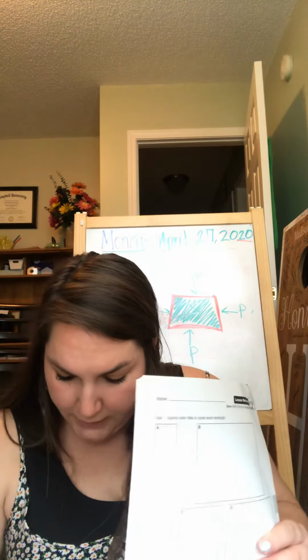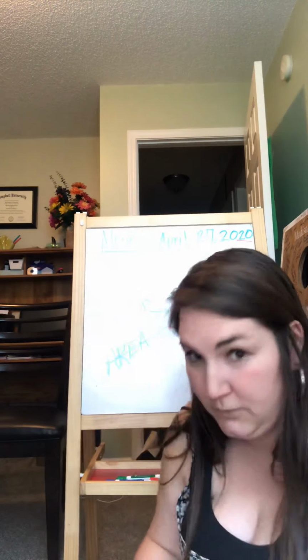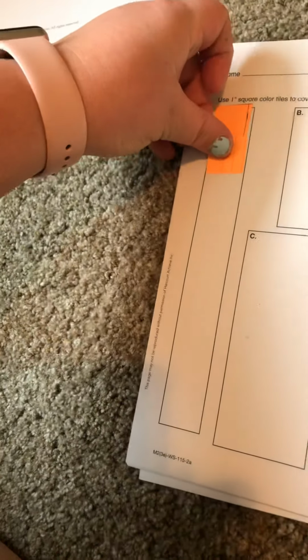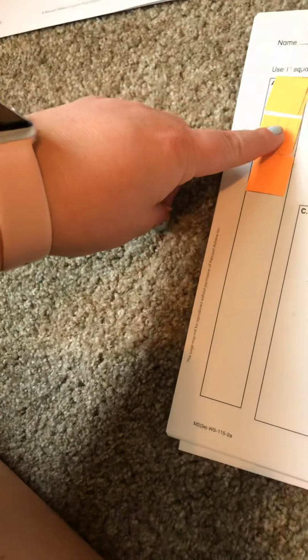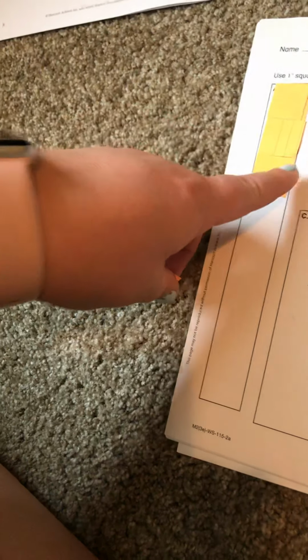We are going to find the area of, let's do letter A together, this tall, skinny one. I'm going to go flat down on the floor, and I'm going to have you come down here with me. Let's find the area of letter A. I'm going to use my 1 inch tiles to figure out how much area there is. I know these tiles are 1 inch, so when I count, I'm going to count by ones because I'm using inches.